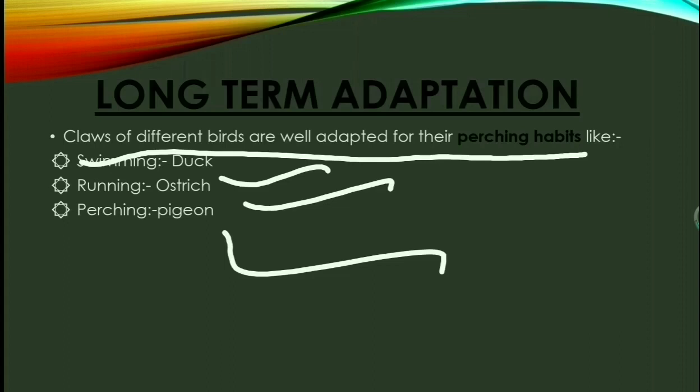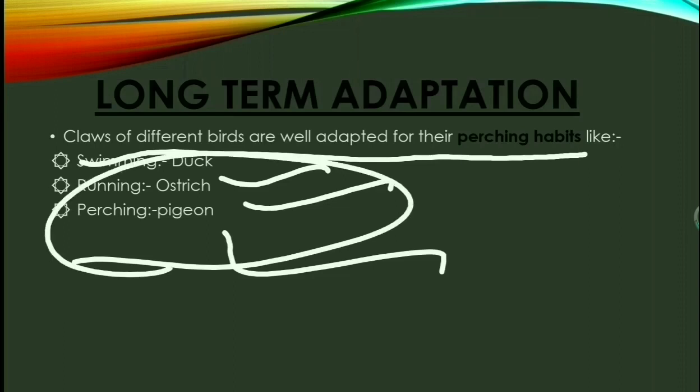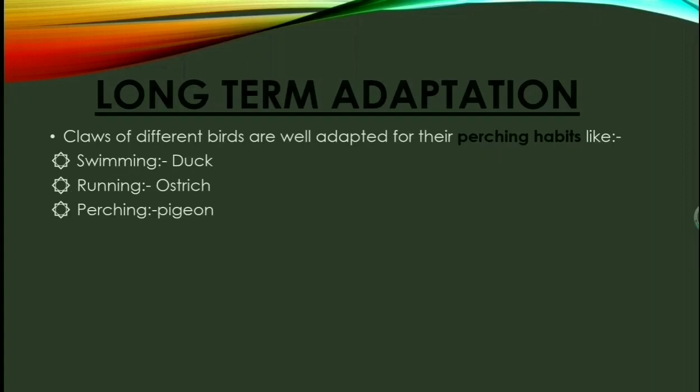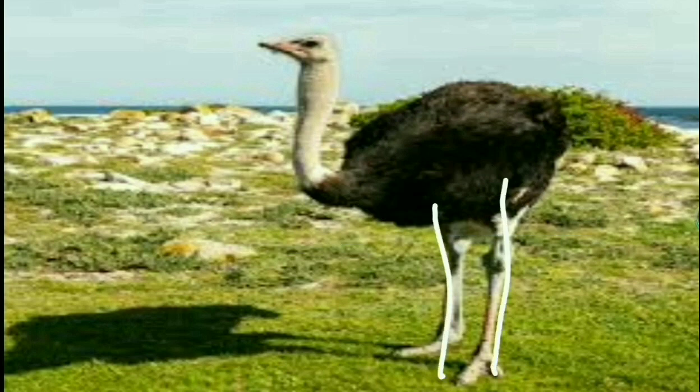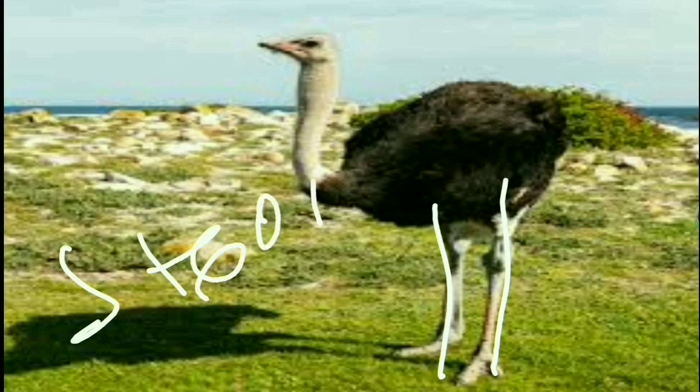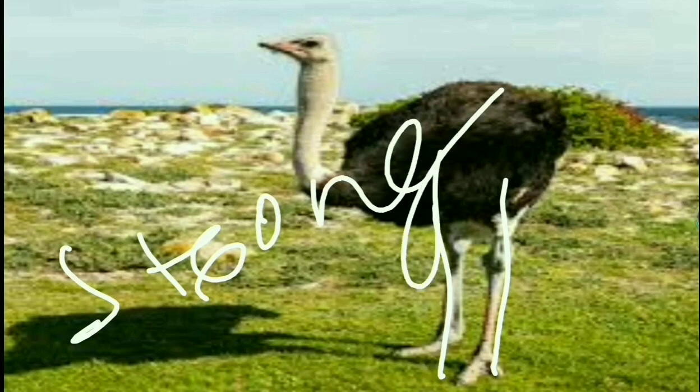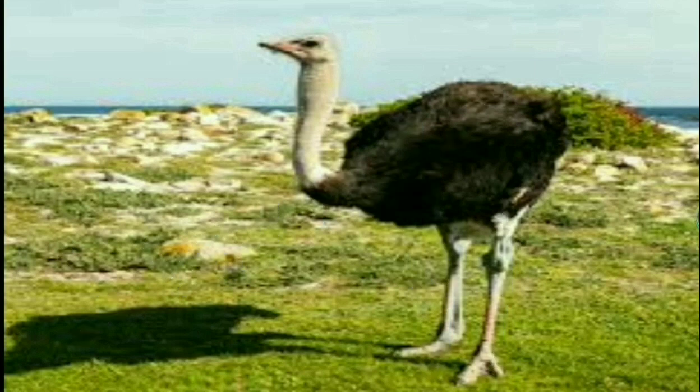The largest bird in our world is the ostrich. You can see the ostrich here. It is the largest bird in the world, but it cannot fly. So it has large legs, which are strong also.